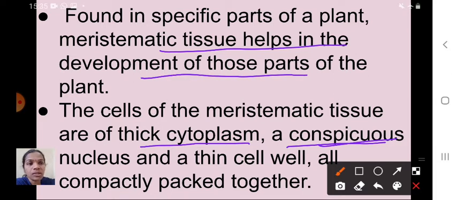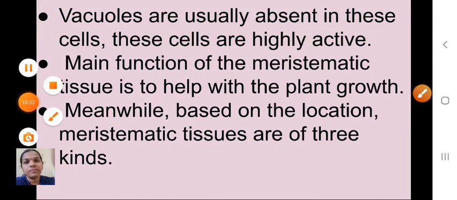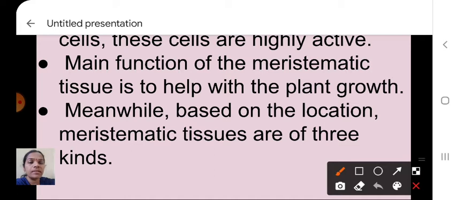So this is the structure of meristematic tissue. The cells have thick cytoplasm, a very clear nucleus, and a thin cell wall, and all are compactly packed together. Next point is, vacuoles are usually absent in these cells.